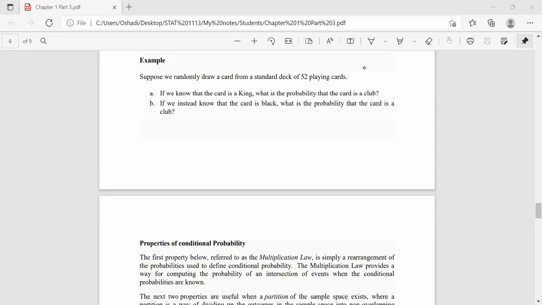Excuse me, madam. Yes. What does it mean if we instead know that the card is black? Black. So you know there are two colors in a card deck, red and black. Okay, okay, right? Okay, madam. Okay.